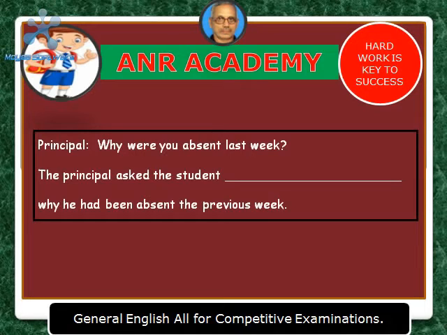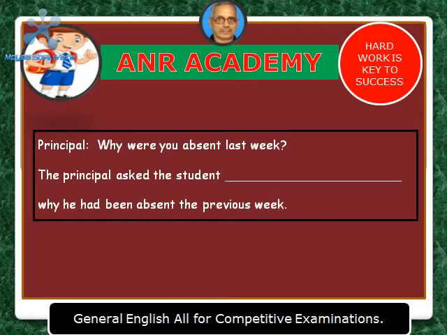Let me tell you once again. Here, the reported speech is a WH sentence. So you need not add any connecting word because the WH word itself acts as a connecting word.